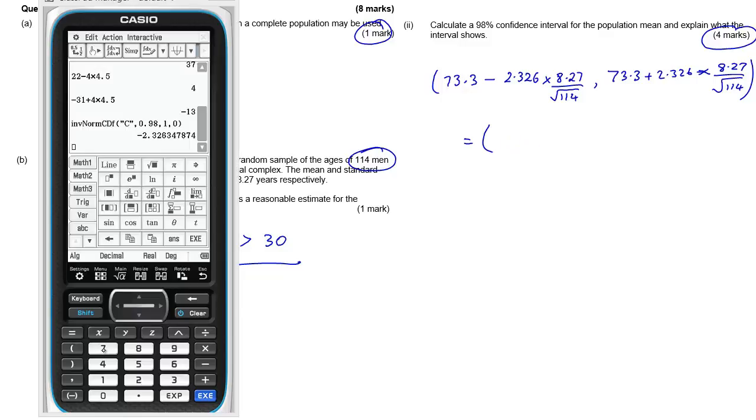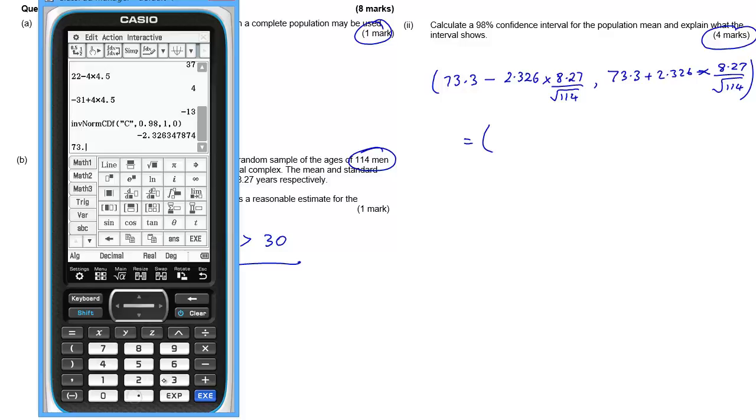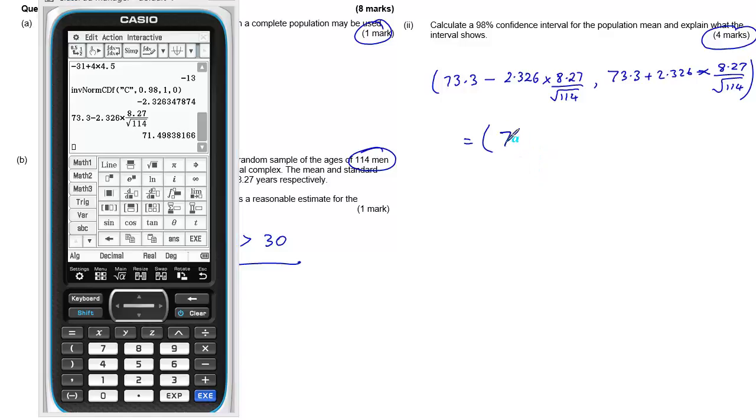So if we do the calculation, so that's 73.3 take away 2.326 multiplied by 8.27 over the square root of 114. So that gives us 71.50 if we go to 2 decimal places.